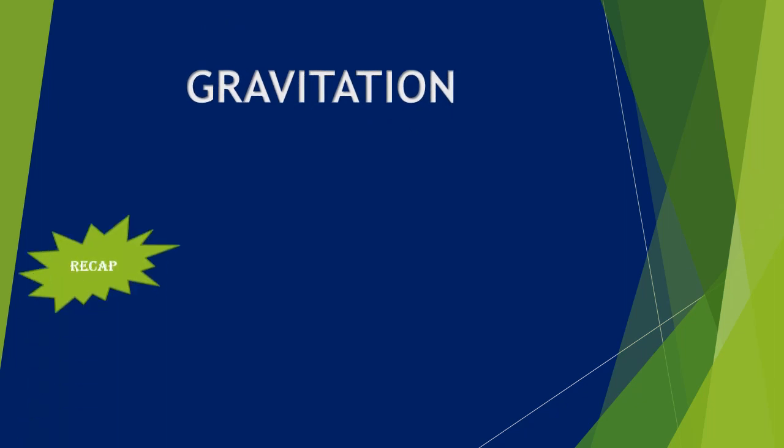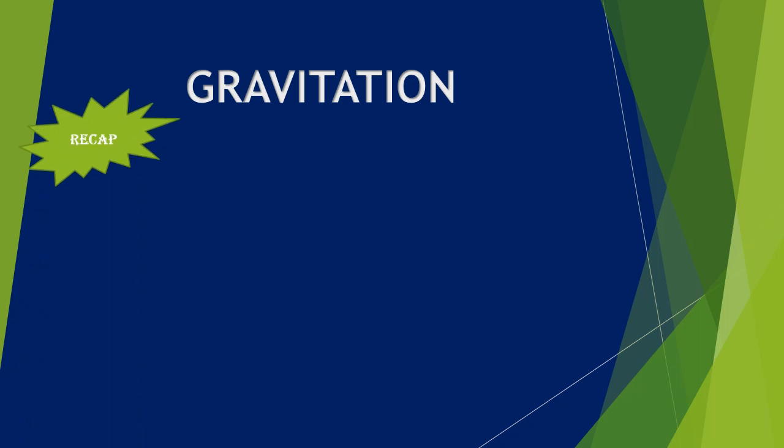Let's have a quick recap of the main concepts that we studied in our last module. Any object that is left free shows a tendency to fall to the ground due to the force of attraction of the earth, and the force with which earth pulls an object towards itself is called gravity. As earth attracts all objects towards itself, it also attracts the moon. But the moon is not seen falling towards the earth, as its gravitational force provides the centripetal force for the moon to revolve around it. And we studied, children, that centripetal force is the center-seeking force that is acting towards the center.